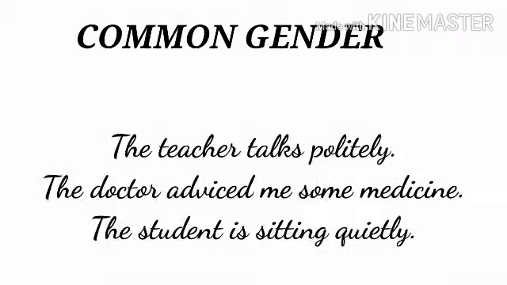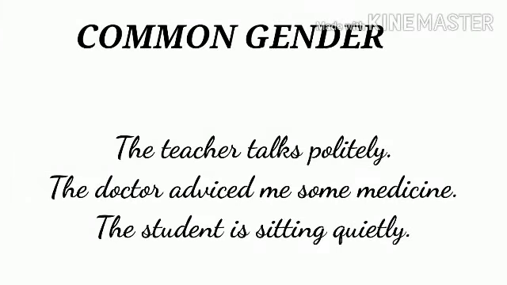Now, what is common gender? Children, if I say the teacher talks very politely or the doctor advised me some medicine, the student is sitting quietly. Here in these sentences, can you identify the gender of the teacher, doctor, or student? No, it is not possible for us to identify whether the teacher, the doctor, or the student is male or female.